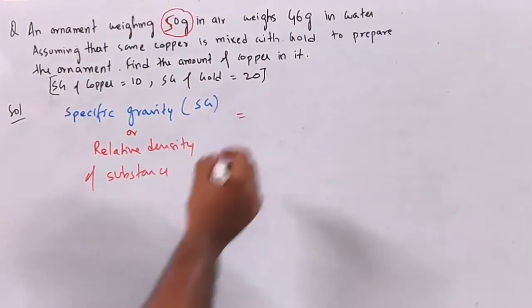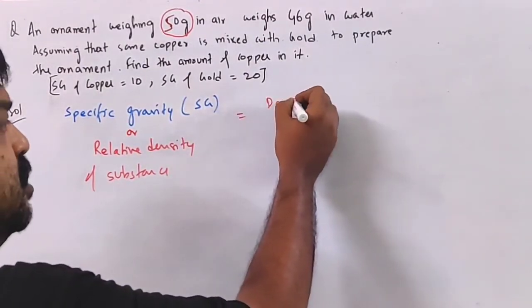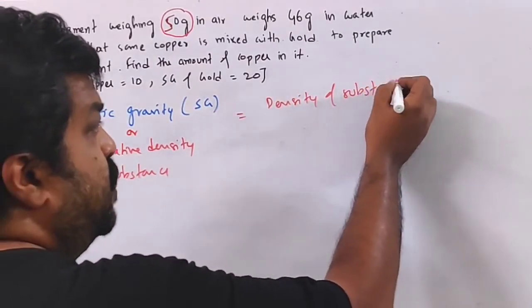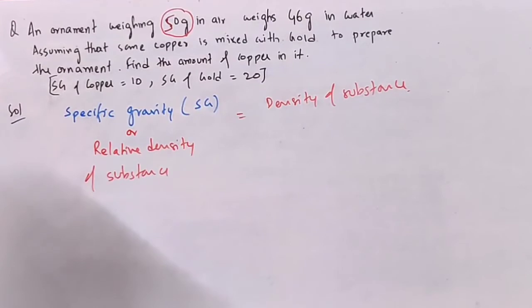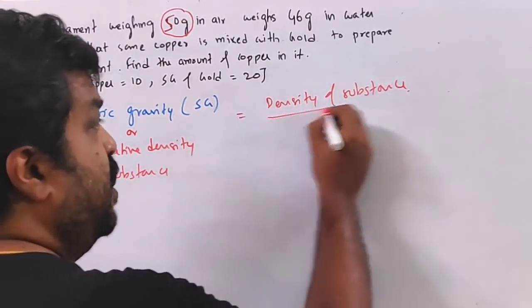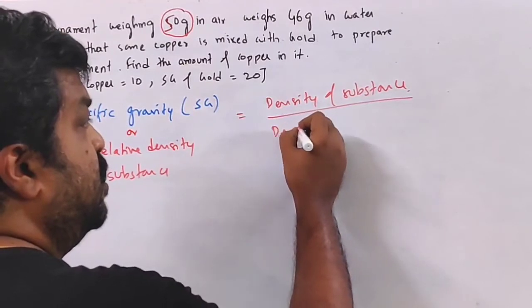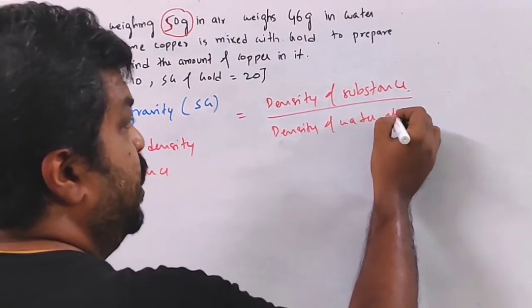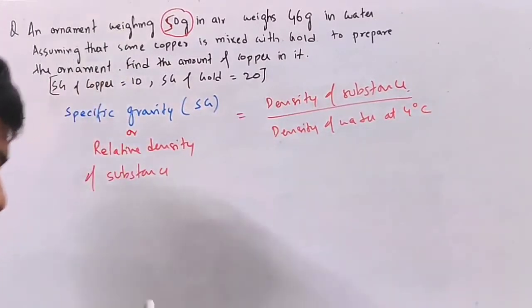It is equal to the density of the substance whose relative density you are defining, divided by the density of water at 4 degrees Celsius.